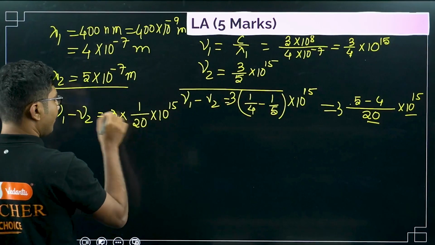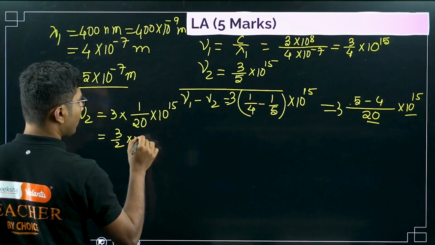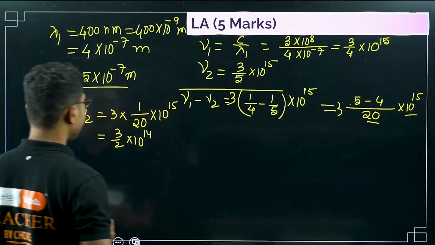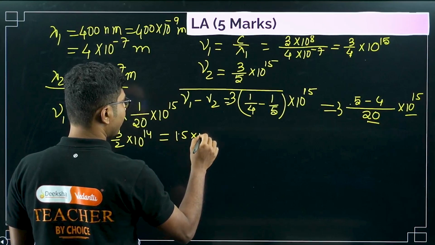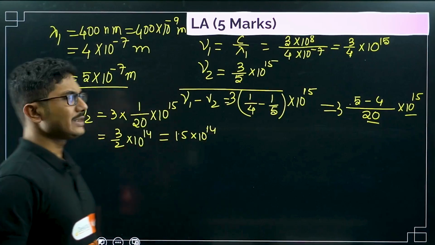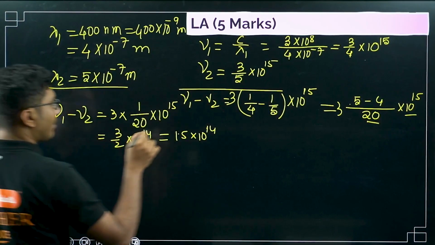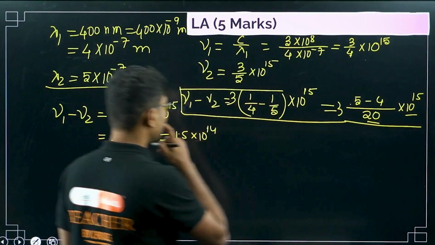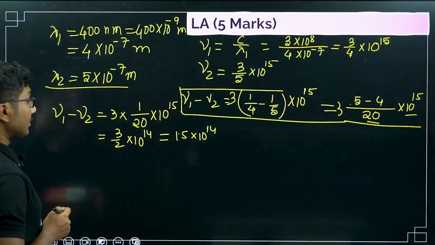Or if you cancel this, you will get 3 by 2 times 10 to the power of 14. So 3 by 2 into 10 to the power of 14, or 1.5 times 10 to the power of 14. So gamma 1 minus gamma 2 is calculated. Now what else? Our labor has completed. We have got the value. Now let's check the answer.